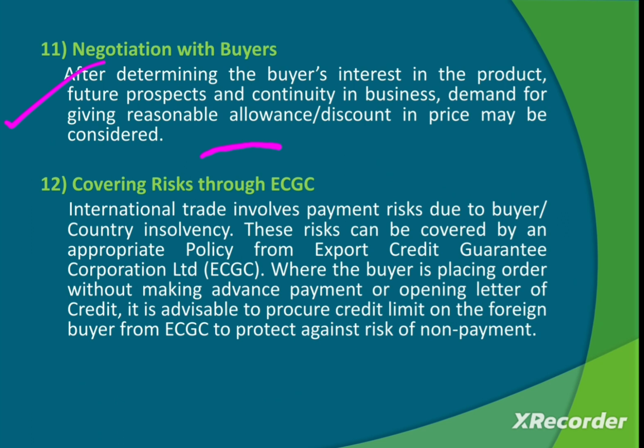Then covering risk through ECGC. International trade involves payment risk due to buyers. The Export Credit Guarantee Corporation, as we discussed in a previous session, helps you with the risk. They try to cover your risk. When the buyer is placing an order without making advance payment or opening a letter of credit, it is advisable to procure a credit limit on the foreign buyer from ECGC to protect against the risk of non-payment. So ECGC works on the credit risk of non-payment.